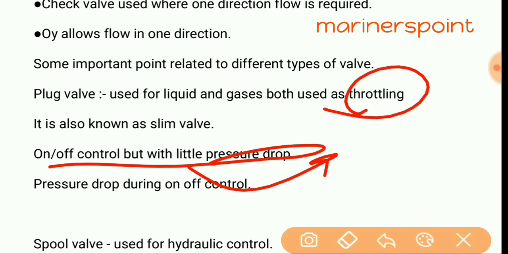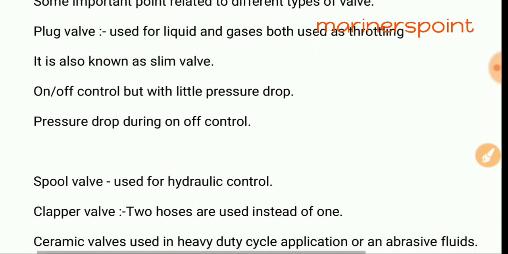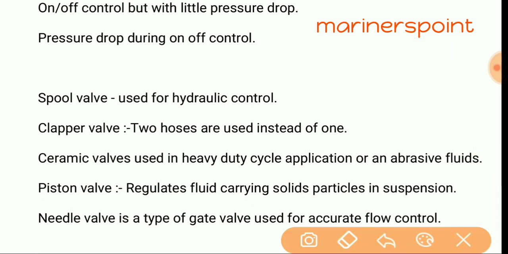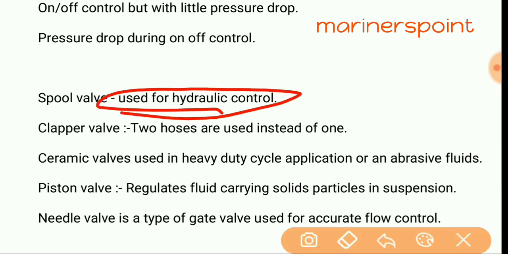It is because of the design of its plug, that means the restriction material. Okay, sometimes it is also used as throttling. So this valve is the same as the gate valve: pressure drop and on-off control, and when used for liquid and gas both, then it is used as throttling. Okay, remember, plug valve is the same as gate valve. Now a spool valve, only remember, used for hydraulic control. A spool valve is used only for hydraulic control.